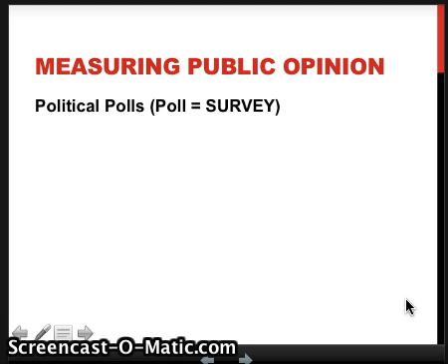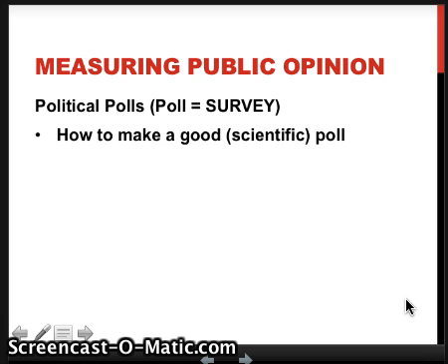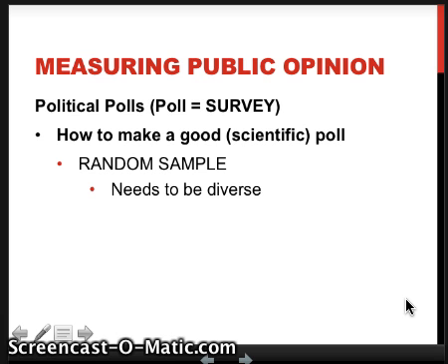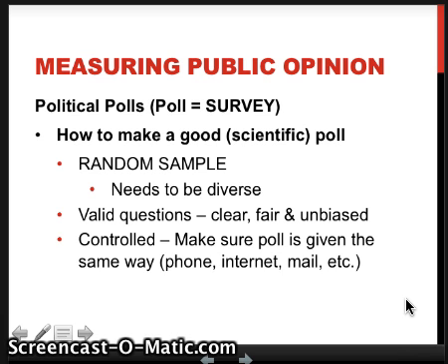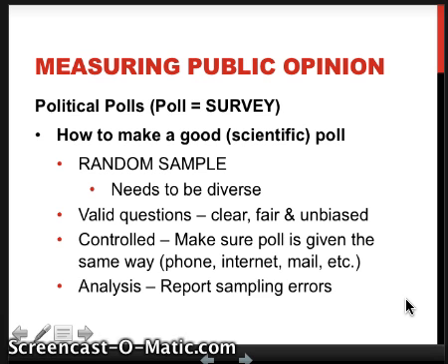To measure public opinion, we take polls. A good poll, which we call scientific, will have a random sample that's also diverse and looks like America. If we have 10% African Americans, then 10% of the survey needs to be African Americans. The questions have to be valid, which means clear, fair, and unbiased. It needs to be controlled, so you have to make sure you're giving the survey the same way every time. And your analysis must report sampling errors, and look at that, just under 15 minutes.